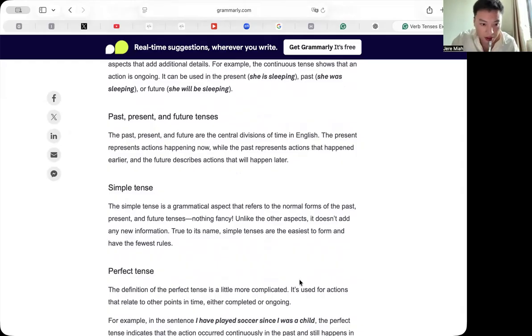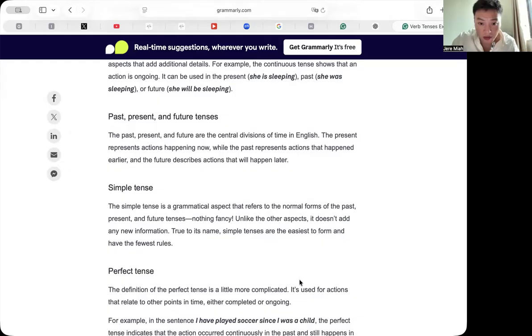Let's go to the simple tense. The simple tense is a grammatical aspect that refers to normal forms of the past, present, and future tenses, nothing fancy, unlike the other aspects. It doesn't add any new information.